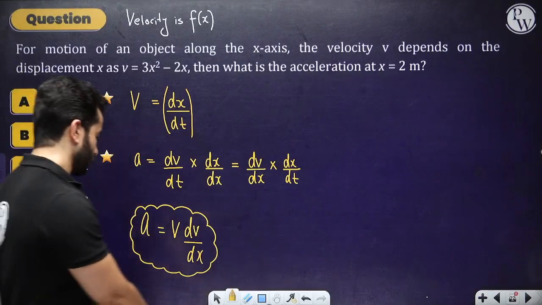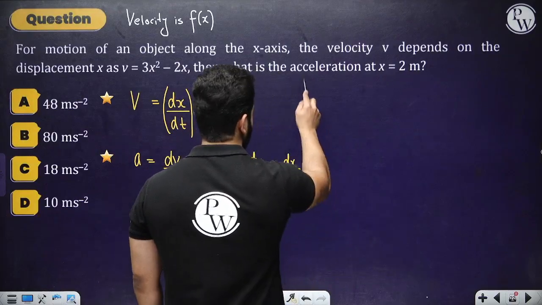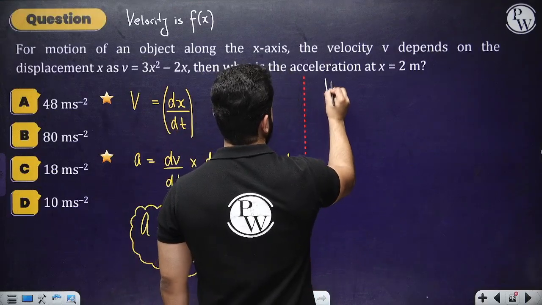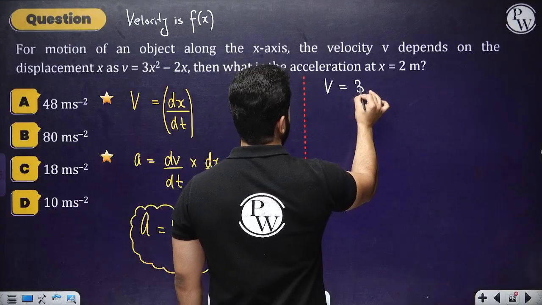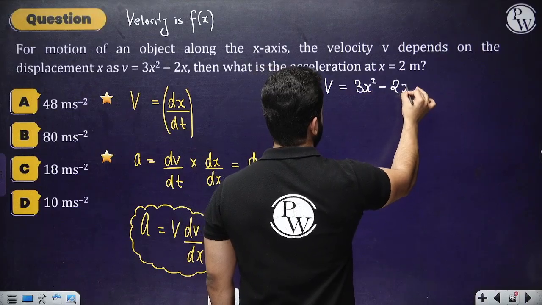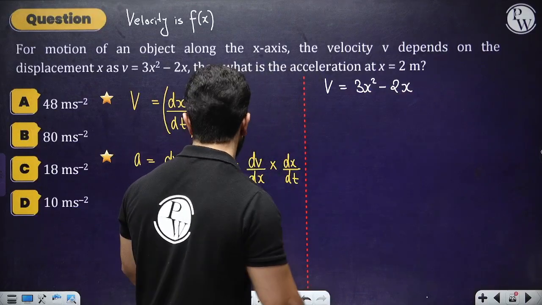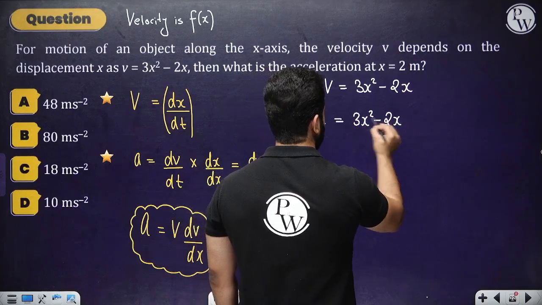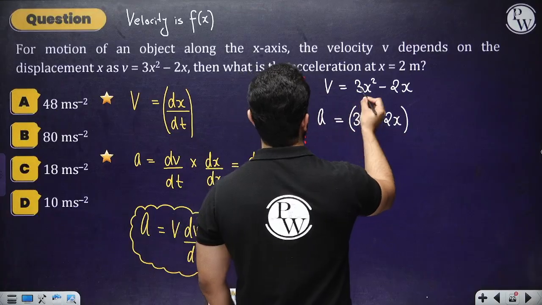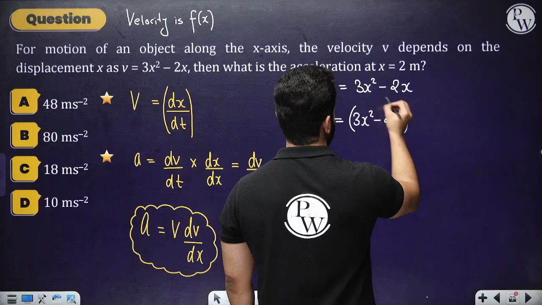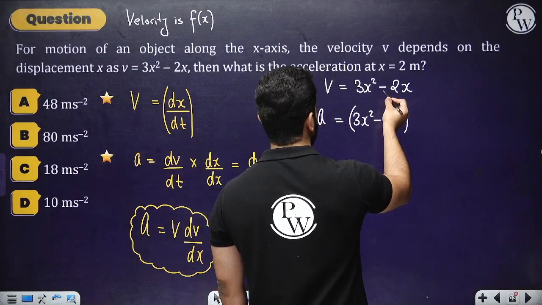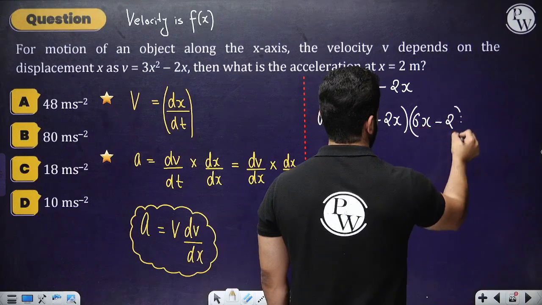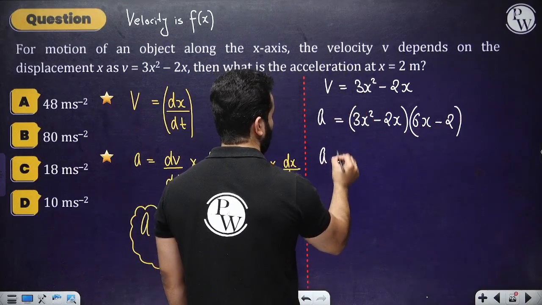Using this, we can solve this question. So we have velocity as 3x square minus 2x and they are asking acceleration at 2 meters. So I'm going to write acceleration equals velocity, 3x square minus 2x, times dv by dx. And dv by dx basically means I have to differentiate it, right? So this would be 6x minus 2, and we have to find it at 2 meters.